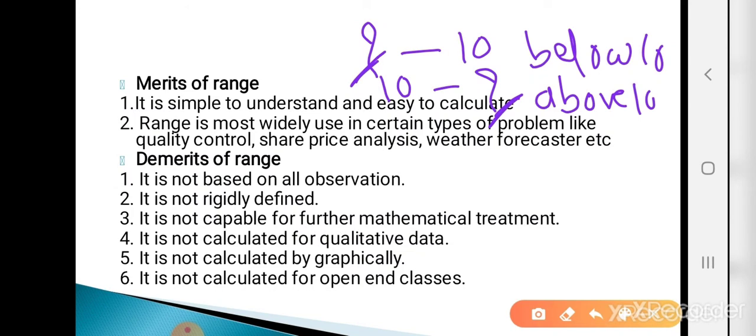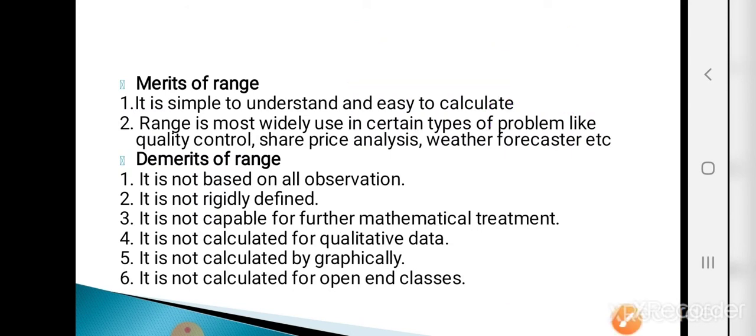And one more demerit of range is it is much more affected by extreme observations, because the range totally depends on the largest value and the smallest value. That's why it is affected by extreme observations. So these are the merits and demerits of range.